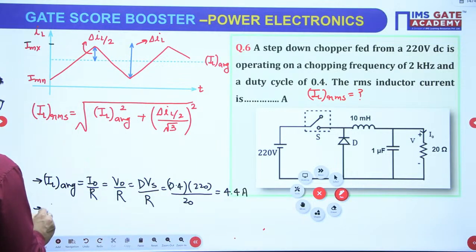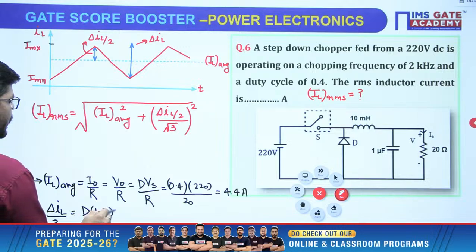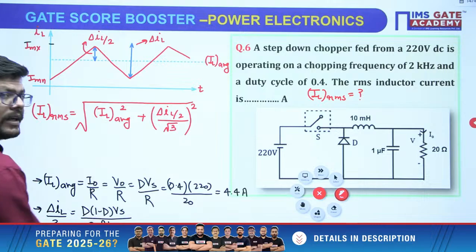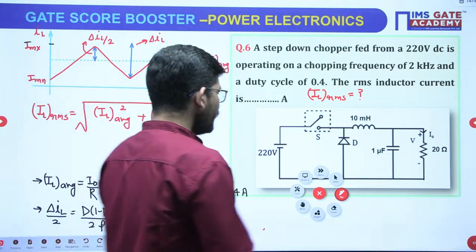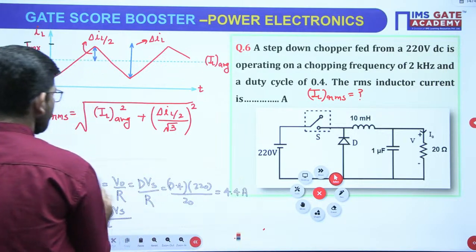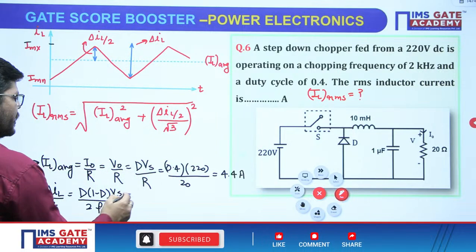After that, delta IL by 2. Delta IL is D(1 minus D) Vs over fL. This is the value of delta IL. Now just put in all the values.